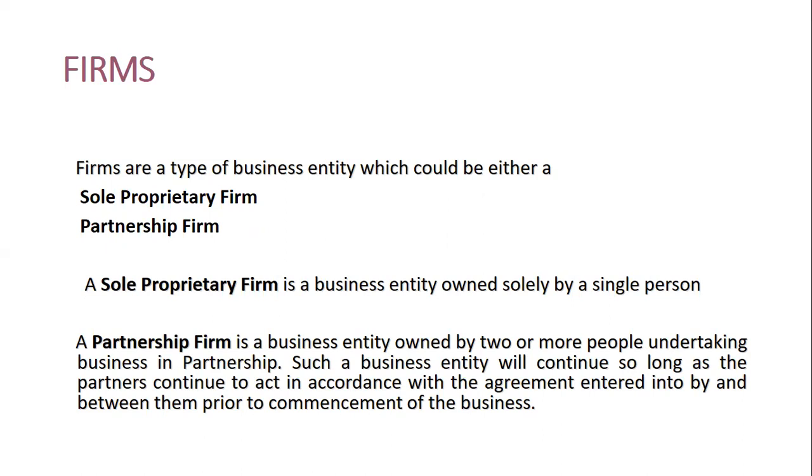Such a business entity will continue so long as the partners continue to act in accordance with the agreement entered into between them prior to the commencement of the business. So a partnership deed is executed. It can be registered also, or it cannot be registered. When two or more persons join hands together to run a business with a defined share of profit, it is called a partnership.